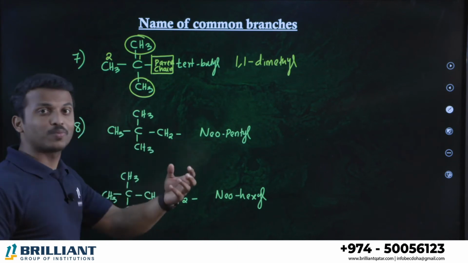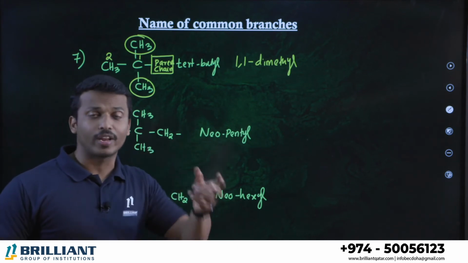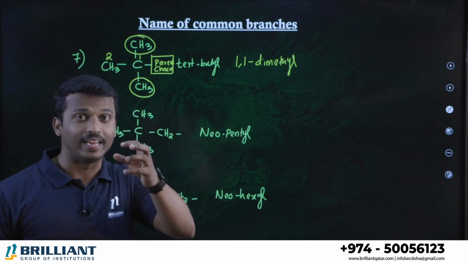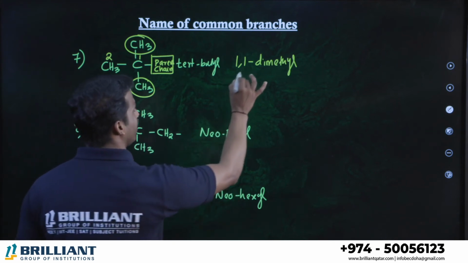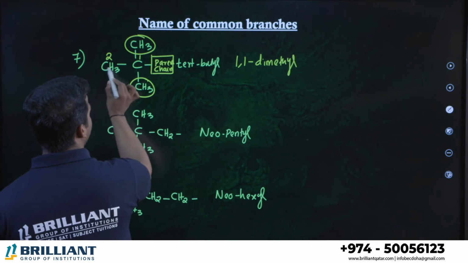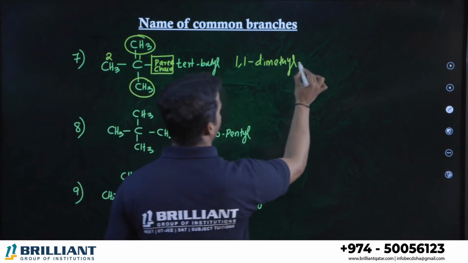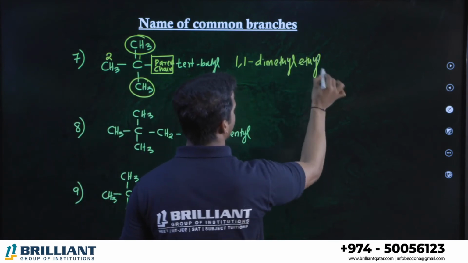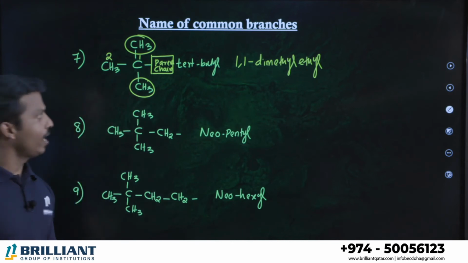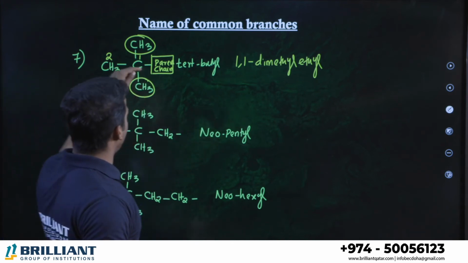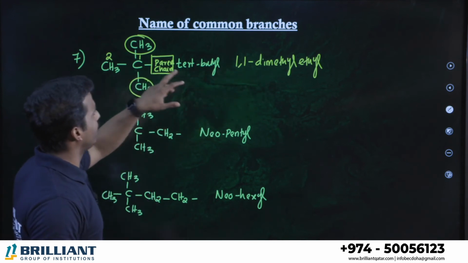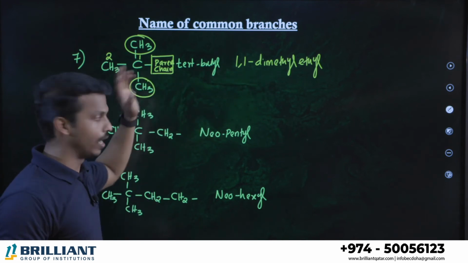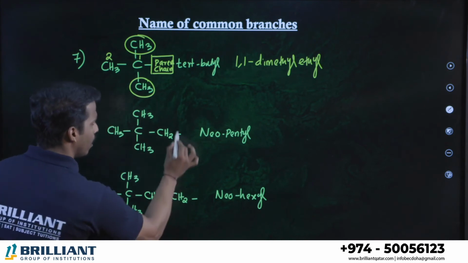How many methyl groups are there? 2 methyl groups. Therefore I use the prefix di. Di means 2, tri means 3, tetra means 4. So dimethyl. What is the remaining group? CH3CH2, 2 carbons only. What is it called? Ethyl. Alright, 1, 1 dimethyl ethyl, that is the systematic name of the branch. Which one? Tert-butyl.